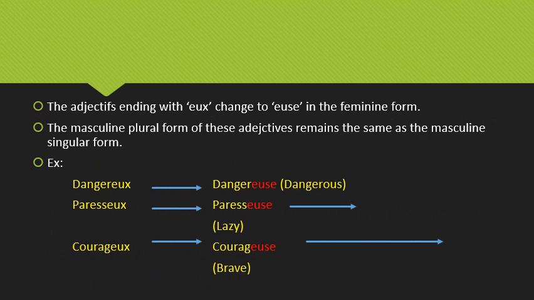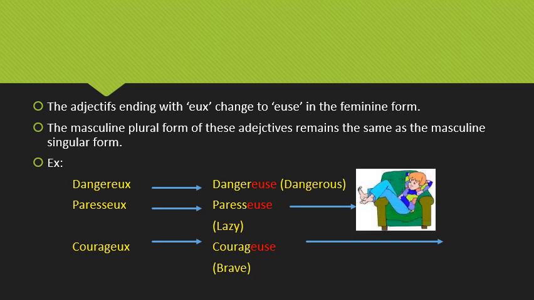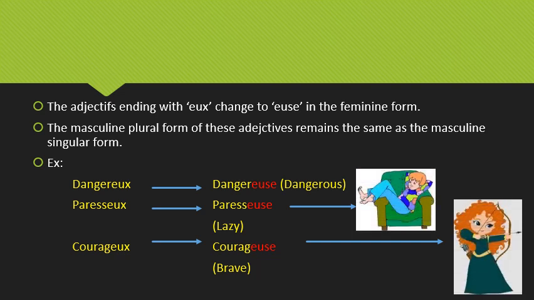Next is the set of adjectives which end with EUX in the masculine singular form. Now these adjectives in the feminine form put EUSE at the end. For example, the first adjective, dangereux, meaning dangerous. Here in the masculine singular form it is ending with EUX. In the feminine form, EUX is replaced by EUSE.